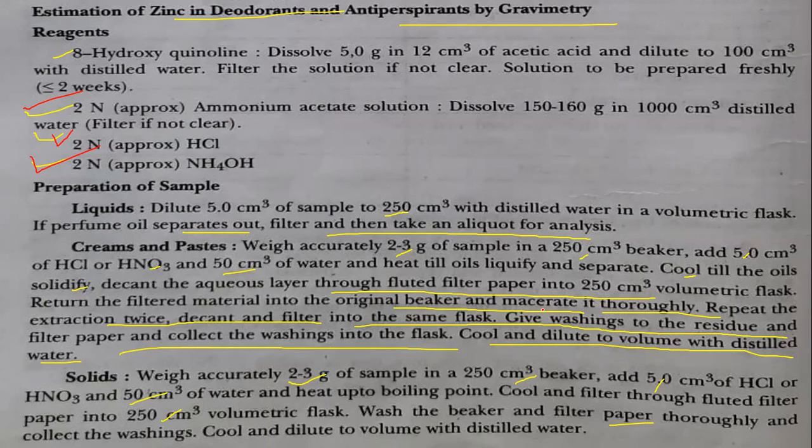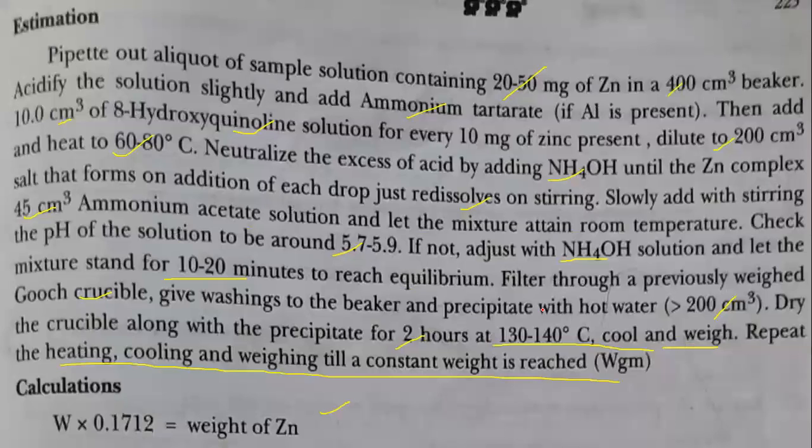If solids are there, take 2 to 3 grams of sample in a 250 ml beaker. Add 5 ml of HCl or HNO3 and 50 ml of distilled water to it. Heat till boiling. Cool and filter through a flat-head filter paper into a 250 ml volumetric flask. Wash the beaker and filter paper thoroughly and collect the washing. Cool and dilute the volume to the mark.